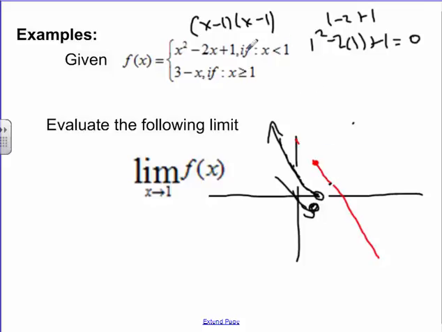I plugged in 1 just because I could in this example. If I try plugging in 1 right here, 3 minus 1 gives you 2. That means this guy right here is getting close to 2. This one's getting close to 0. This one's getting to 2. Does the limit exist? It does not exist.